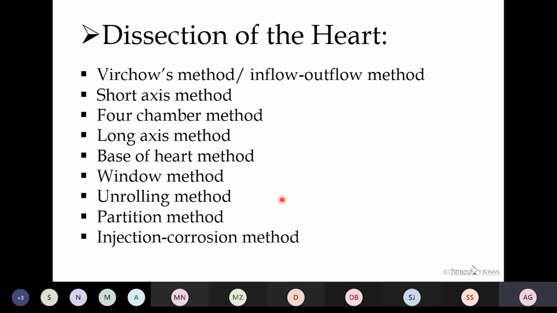The methods for the dissection of the heart: the most commonly used method is the inflow-outflow method or the Virchow method. The other methods like the short axis method, four chamber method, and long axis method are rarely used nowadays. So we will see in detail about the inflow-outflow method.